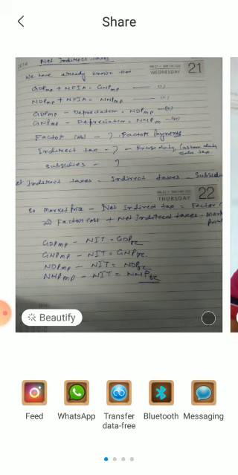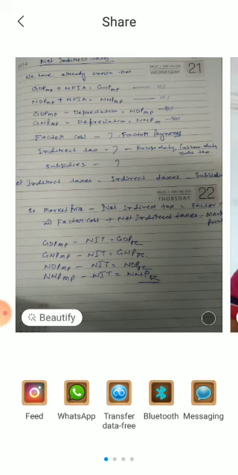So 50 minus 20 equals 30 rupees. That 30 rupees is the net indirect tax. So factor cost of 300 rupees plus net indirect taxes of 30 rupees, then the goods will be sold in the market at 330 rupees, which is called market price. Now it is clear.